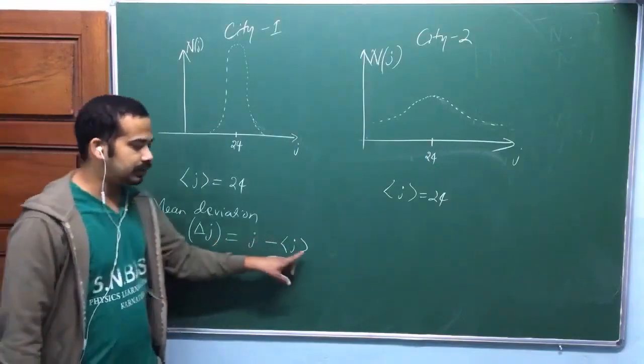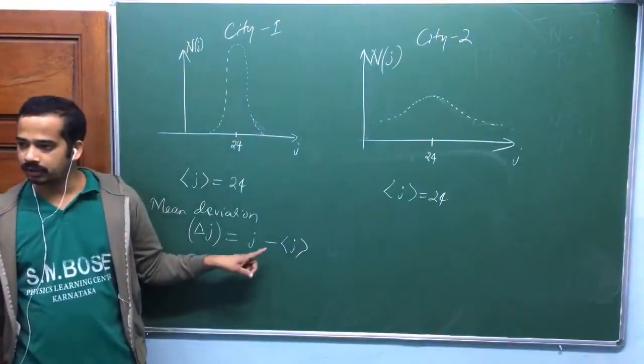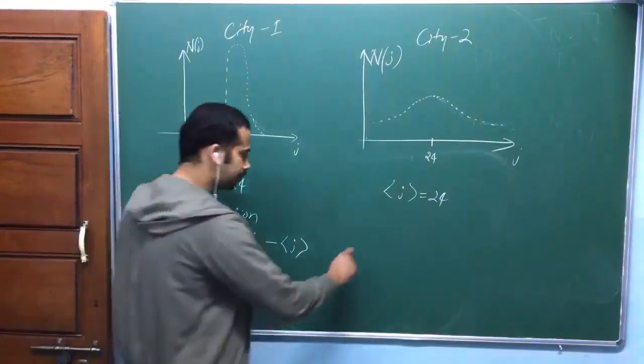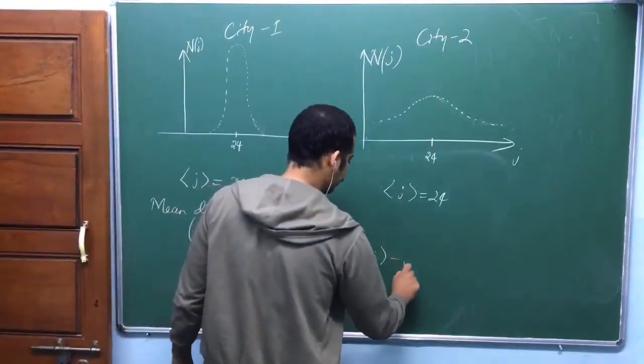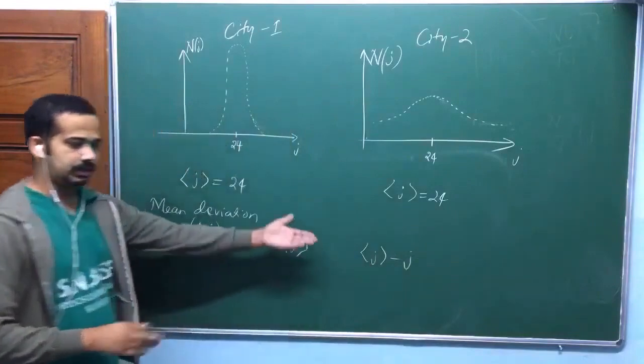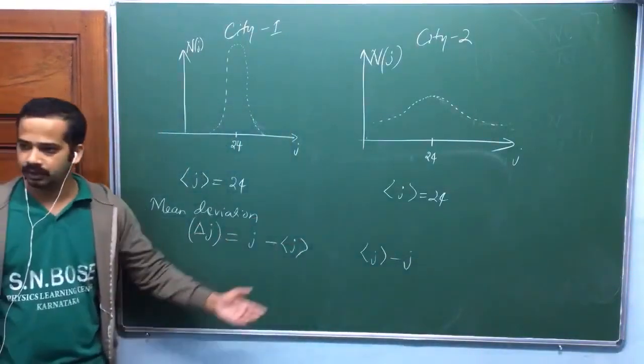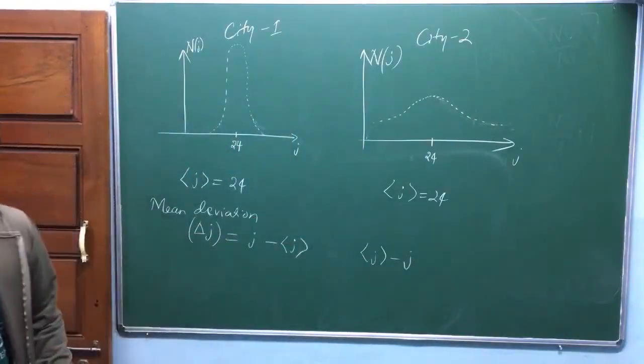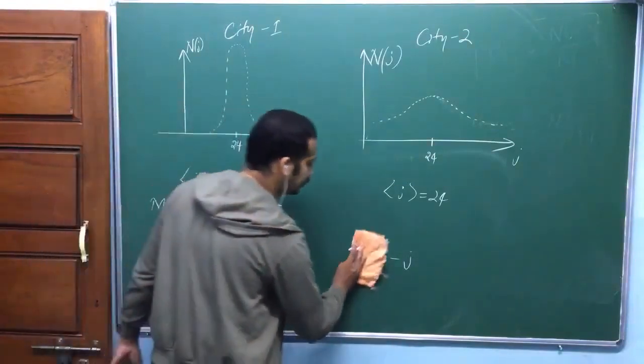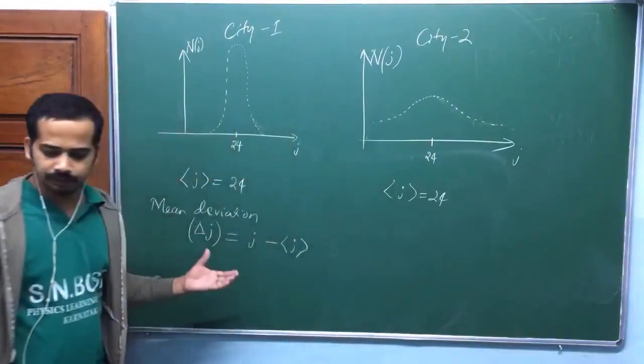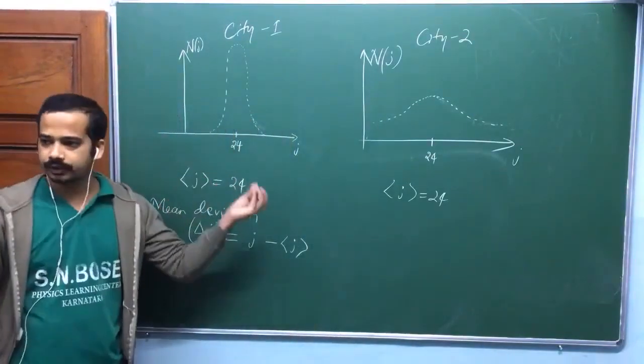Now you can write it in reverse also. You can write this one as average J minus J also. This also is mean deviation. Let me pick one of them. Okay, deviation from the mean, isn't it? So this deviation from the mean actually talks about the spread of the distribution.